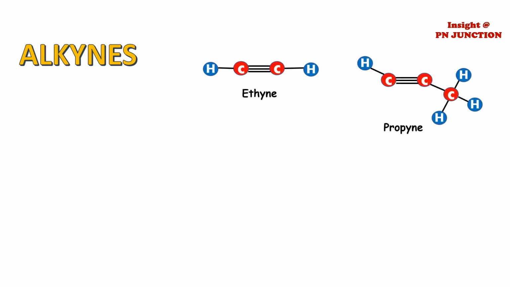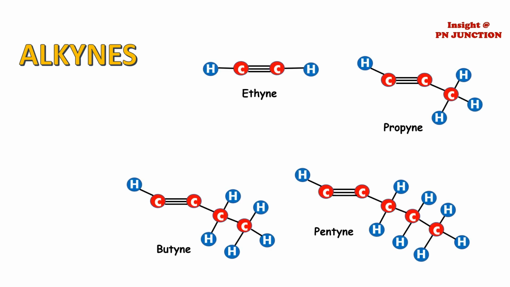Moving ahead, alkynes are acyclic unsaturated hydrocarbons containing at least one carbon-carbon triple bond, for example, ethyne, propyne, butyne and pentyne, etc. The general formula is CnH2n-2, where n is equal to 2, 3, 4, etc.